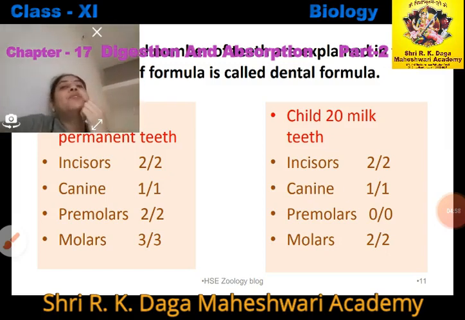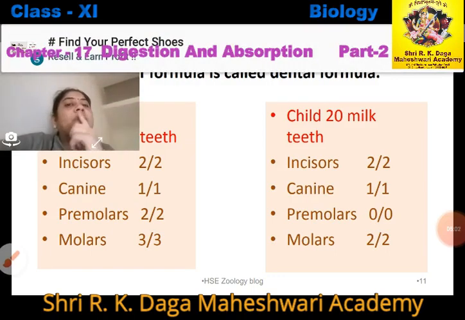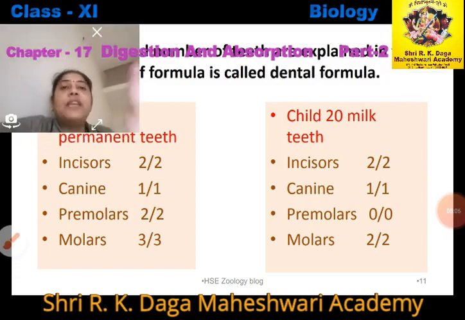This is the upper jaw and this is the lower jaw, and the formula is taking half jaw, like this part is half. So this is the one part of the formula into 2, right? This is the one part of the formula. It means what? How many incisors at upside? 2. At bottom side? 2.